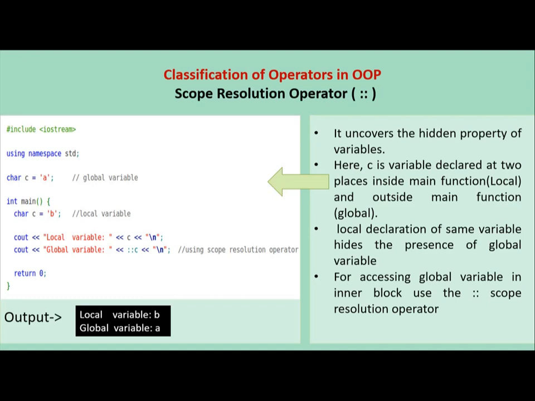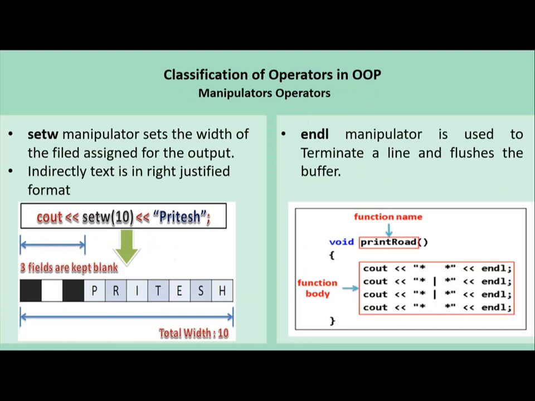If you try to display the value of C in the main function, then it only displays the local value. If you want to display the global variable value, then you have to use the scope resolution operator. Here C is basically a local declaration of the same variable, which hides the presence of the global variable. Next one is manipulators. setw and endl are the manipulators, and many more manipulators are also available in OOP. We will see setw.